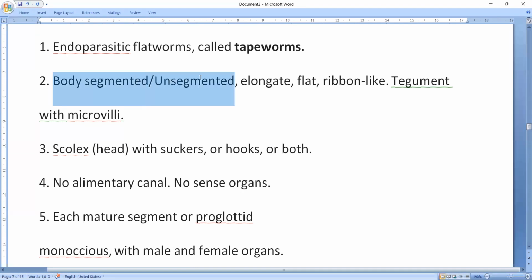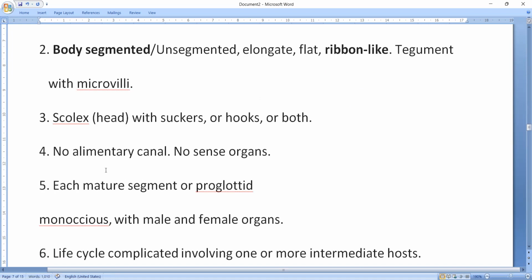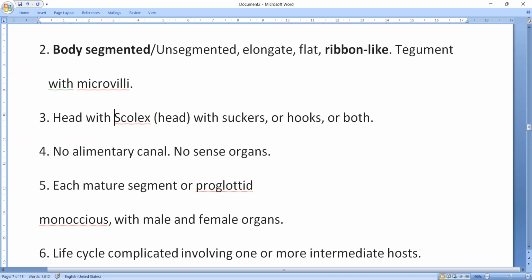Body is segmented mostly, some are unsegmented also. Elongate, flat, ribbon-like, that is why we call them tapeworms. So tegument with microvilli. We will see in Taenia solium they have microvilli, so they absorb digested, ready-made food. So the body contains a head region, head with the scolex.